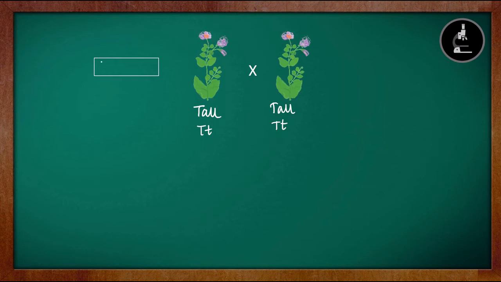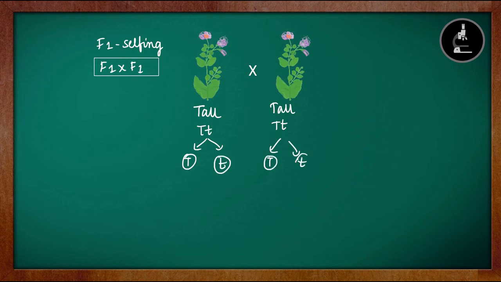So this is called F1 cross F1, also known as F1 selfing, which means we are self-crossing the F1 generation plants. During F1 selfing, let us see what the possible gametes are. In this one, the possible gametes will be capital T, small t. Here also capital T, small t. So these are the possible gametes.